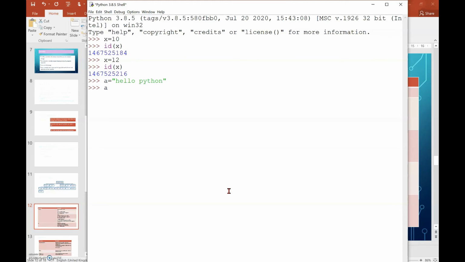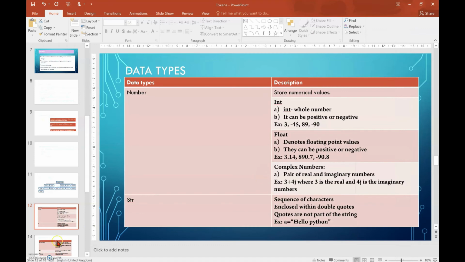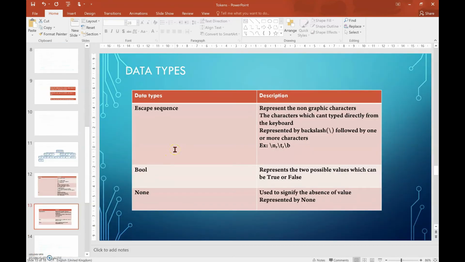Now if I'm just asking my Python shell to print A, it will give me hello Python. If I'm writing it with the print statement, you can see only hello Python will come without any quote. So the quote is not part of the string. Let's see the continuation of the data types.